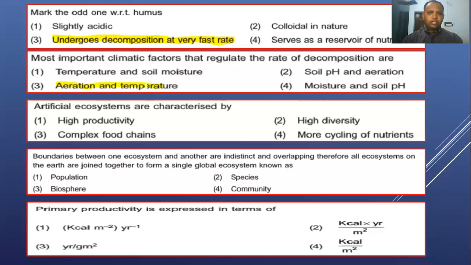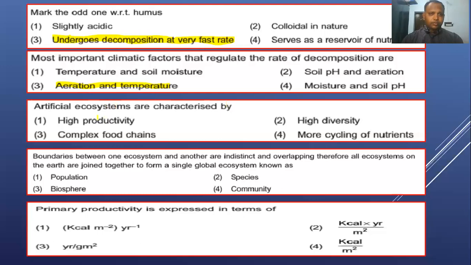And here the soil pH they have given is not climatic, it's a chemical factor. But aeration and temperature alone are climatic factors which regulate the rate of the decomposition process, right? And at last we discussed in that slide that the most important factors which regulate the rate of decomposition are aeration and temperature. Okay, warm and humid area, right?